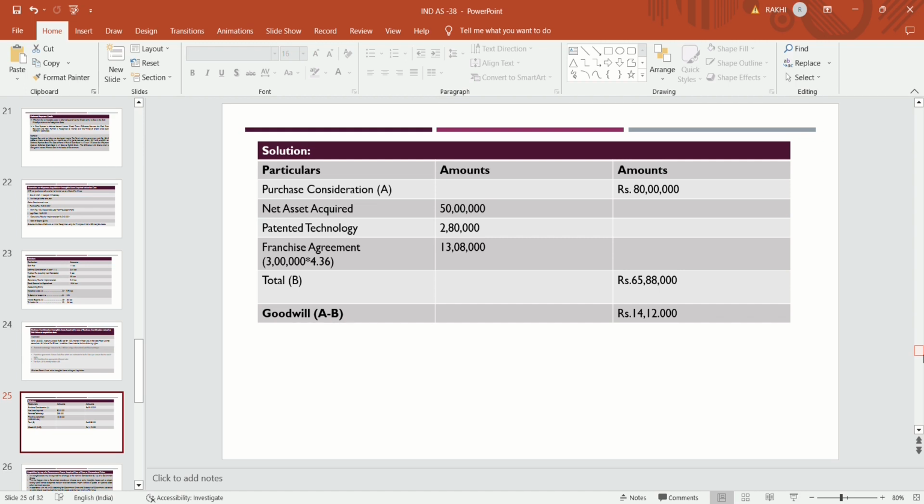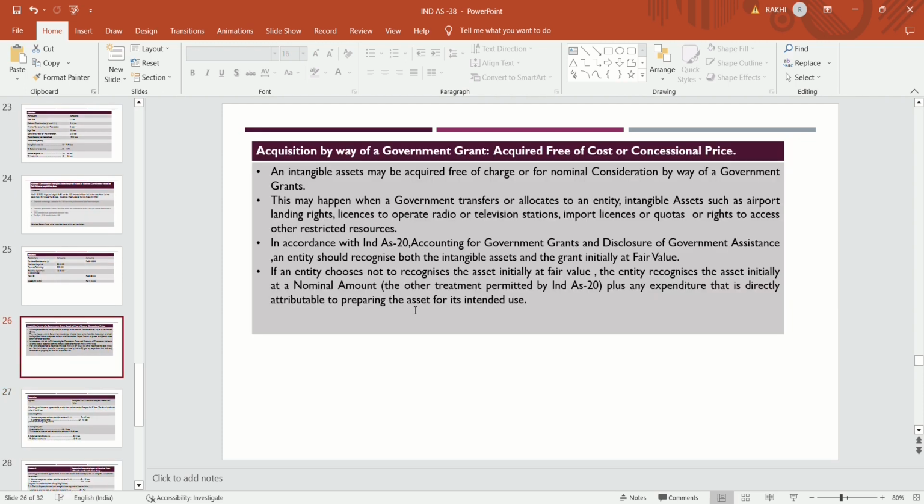So purchase consideration minus total assets at the time of acquisition: the assets are 65 lakhs 88,000, and they are going to pay 80 lakhs for that. So the differential amount will be 14 lakhs 12,000, so it becomes goodwill. The higher amount which the company is going to pay for the assets and liabilities, that difference is treated as goodwill.